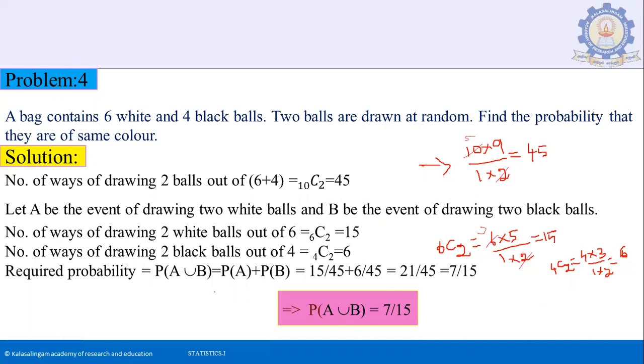The 4C2 value is 4 into 3 divided by 1 into 2, which gives 6. The required probability P of A union B equals P of A plus P of B. That is 15 by 45 plus 6 by 45. Simplifying, 21 by 45, I can cancel by 3.